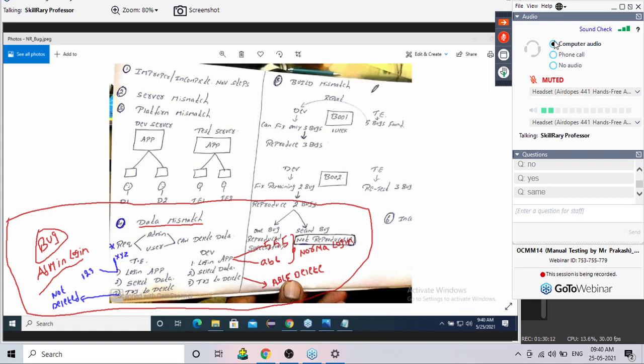What is developer 3 point? Developer third point is try to delete. Developer is trying to delete, but he is able to delete.